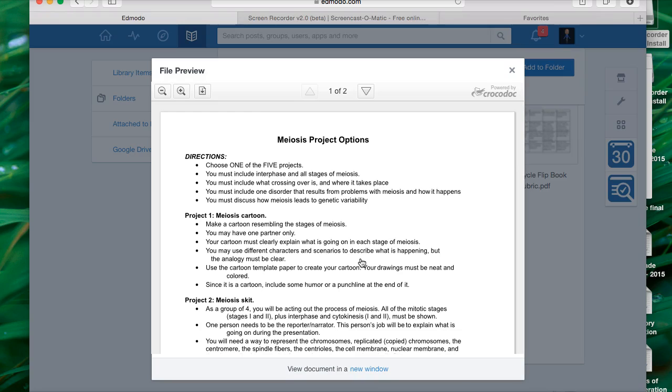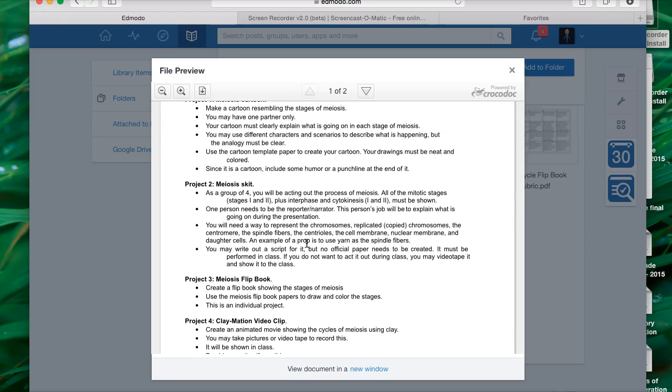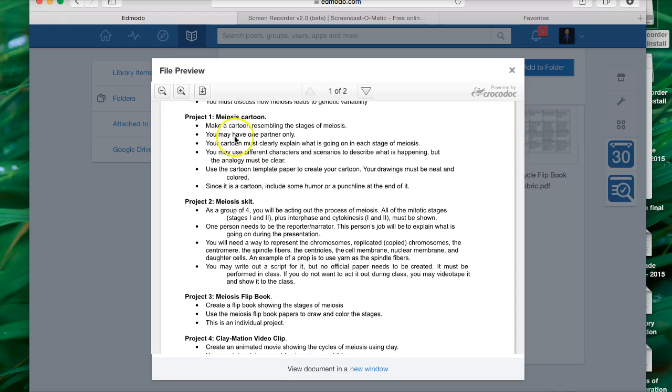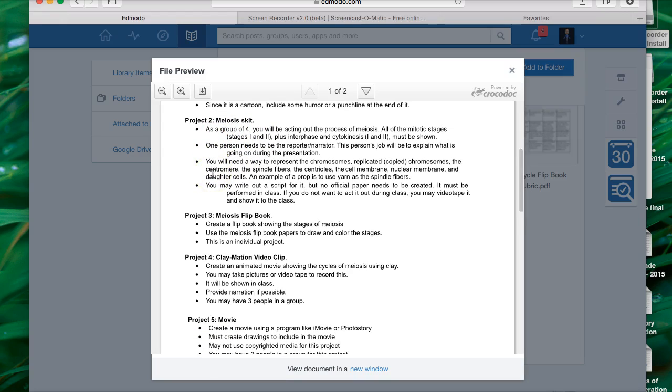Now there are 5 different options. You only need to pick one option and start planning and developing that one. You'll notice the different options require different group sizes. Each of them can be done individually. Some of them, however, you can do with a group of 4. This first project is definitely an independent project; you cannot do this one with a group. Project 2, you can do with up to 4 people in the group. You can do 3 people, 2 people, or 4 people for Project 2.